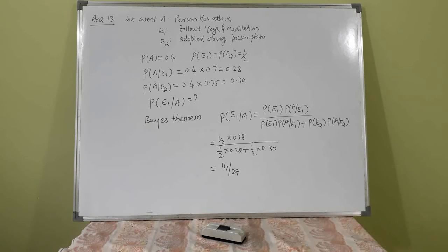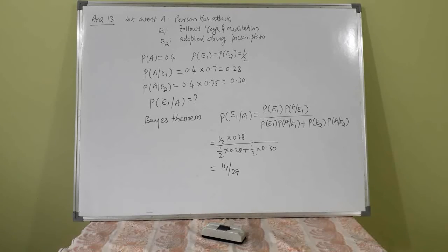Drug means not the drugs advertised on television. Probability of A is 40%, that is 0.4. Probability of E1 and probability of E2 are each half.